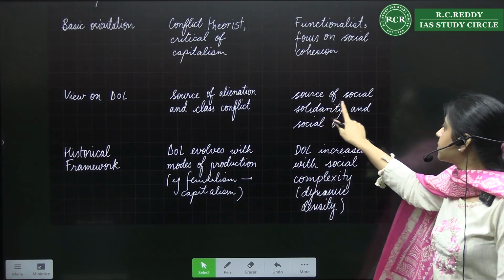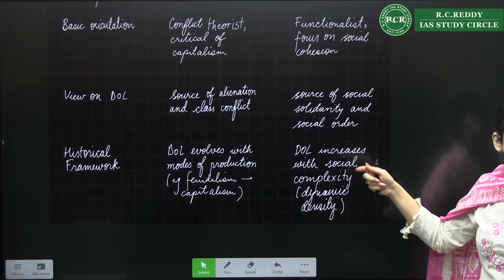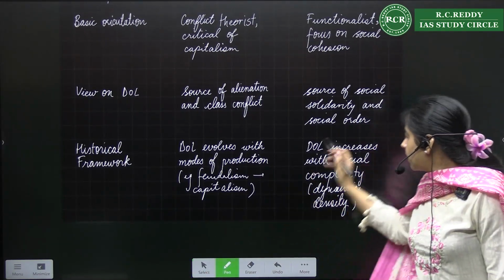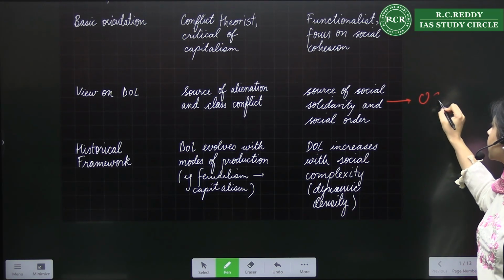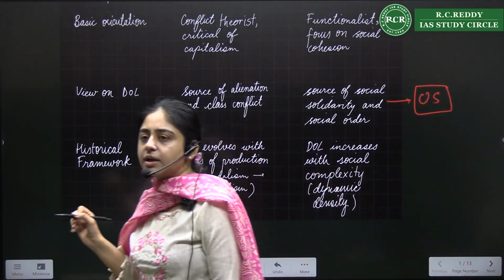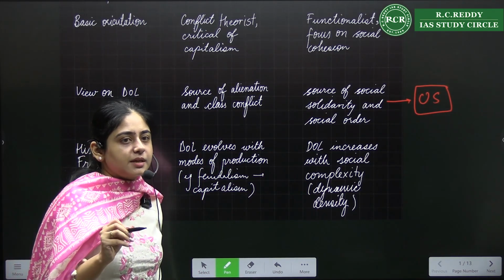For Durkheim, it's a source of social solidarity and social order. If you want to make the point more elaborate, you can write that it gives rise to organic solidarity. Right? Please remember the basic words.